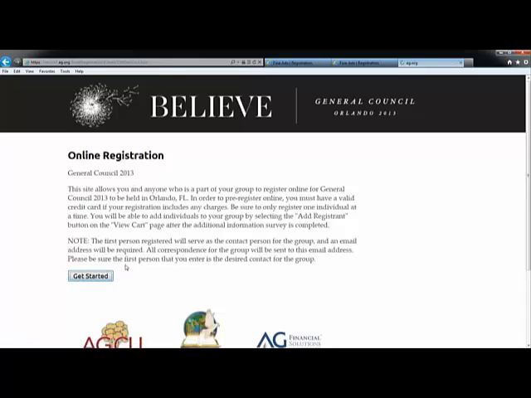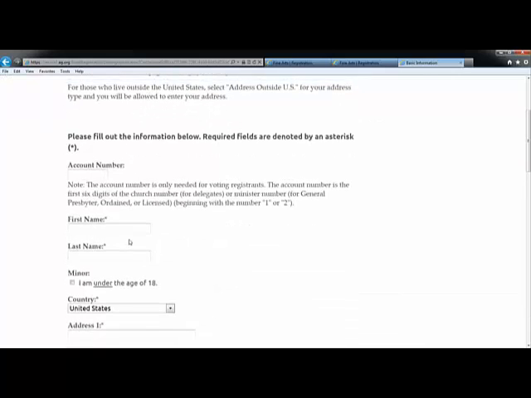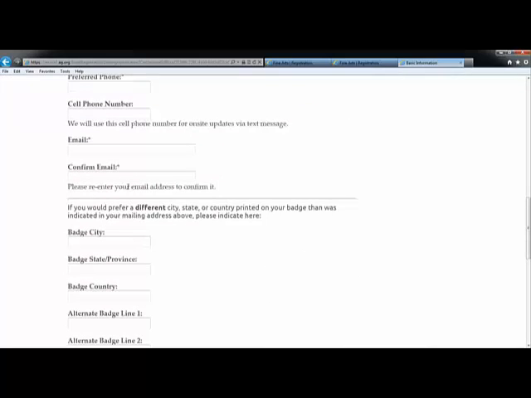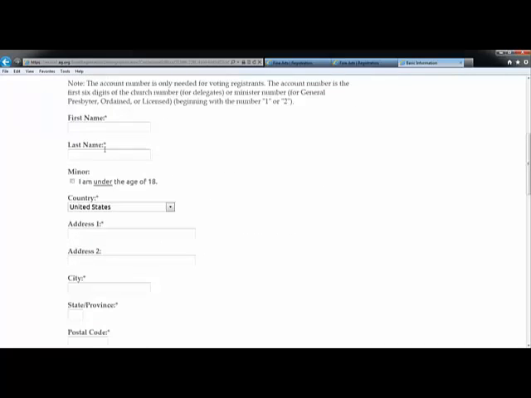That will take you to the demographic registration page, which has the heading Basic Information. All of the required fields have an asterisk. Note that the first person's email address entered into the cart will be the address that receives the confirmation email and receipt. Whoever you would like to receive that information should be entered first.